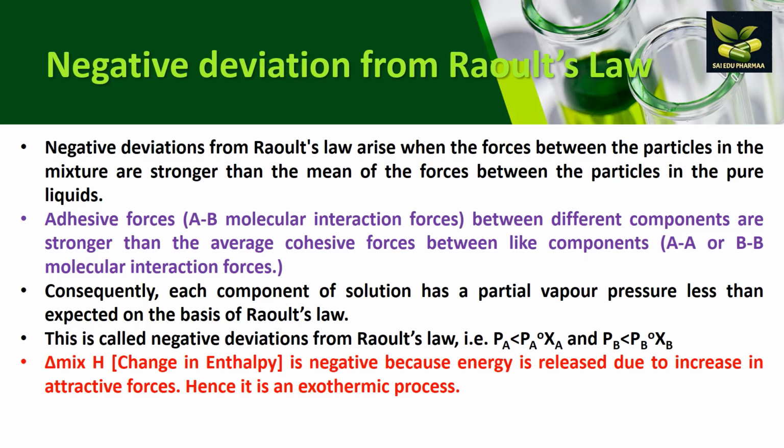So the partial vapor pressure of each component is less than expected. Similarly, the change in enthalpy is negative because energy is released due to the increase in attractive forces. So it will be an exothermic process.